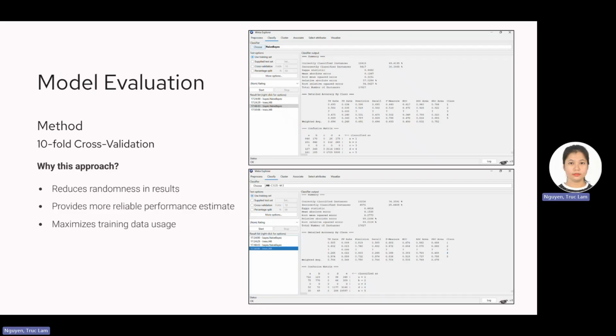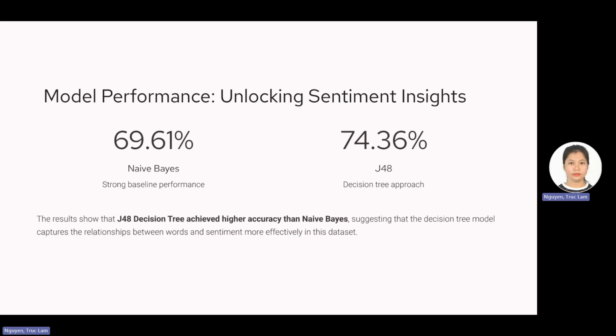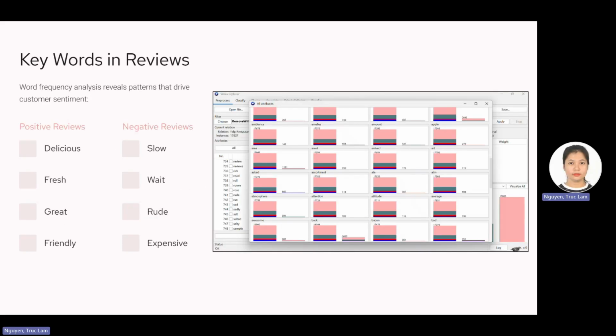After running the models, I found that the decision tree model was better at capturing relationships between words and sentiment patterns. However, the most valuable outcome of this project is not only the model accuracy, but also the insight extracted from the text data. This analysis already reveals several interesting patterns.